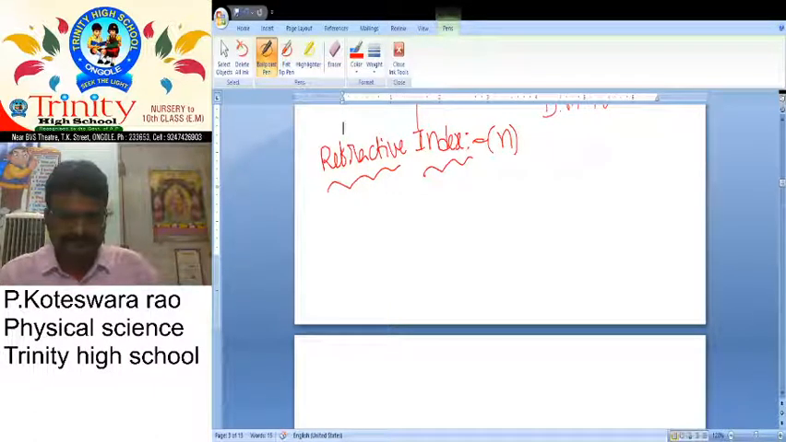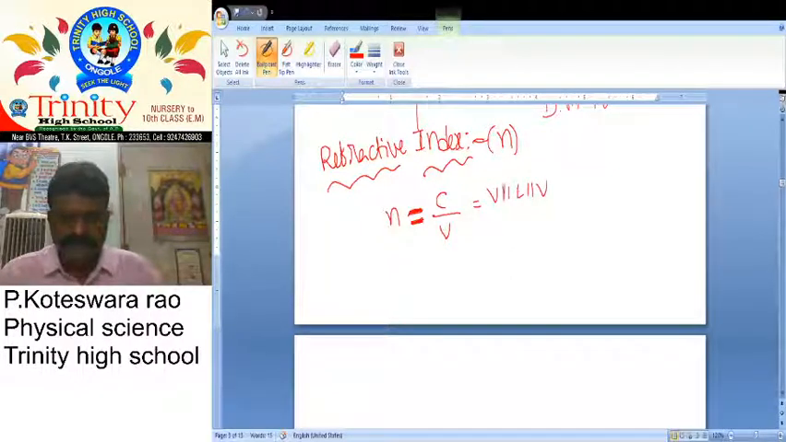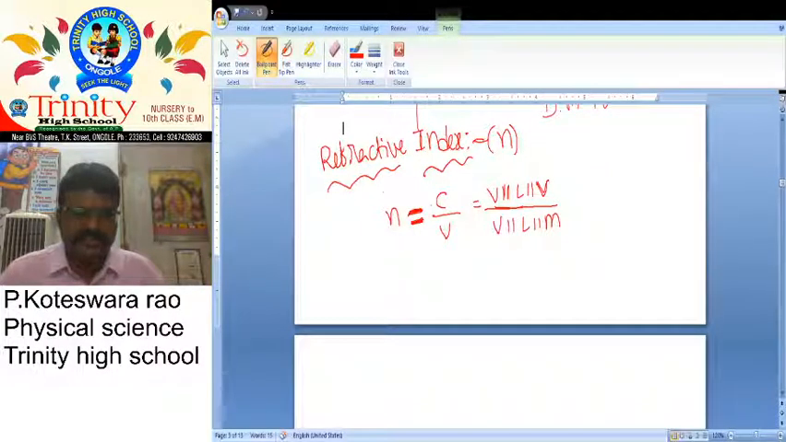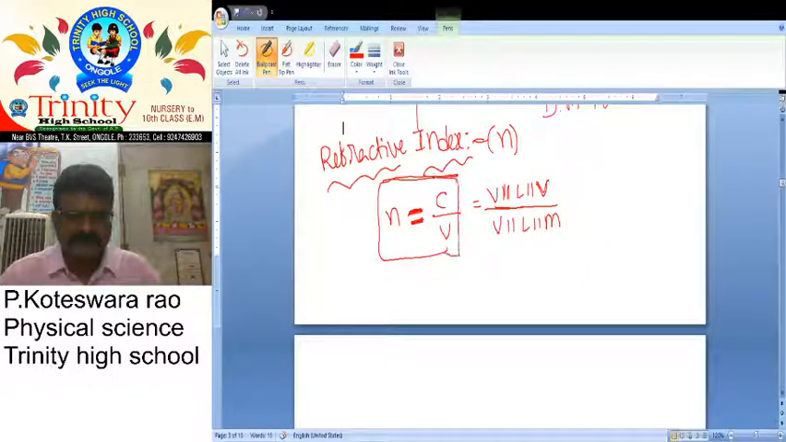That's why here we want to take in one of the simple definitions. N is equal to C by V. C is the velocity of light in vacuum, and V is the velocity of light in medium. So what is the definition and what is the formula here? Refractive index. What is the formula? N is equal to C by V.